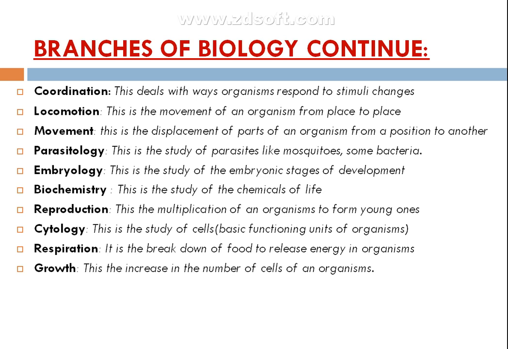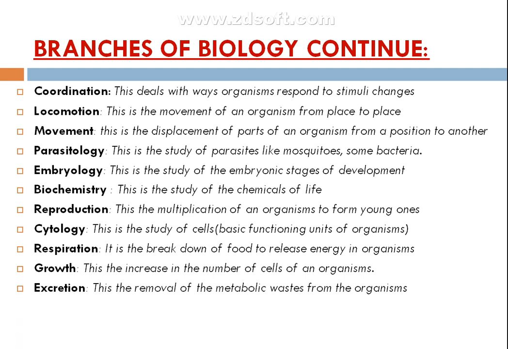We have another branch called growth. In growth, an organism increases, and this is always permanent. But how does it occur? It occurs by division of cells, meaning that the number of cells increases. So growth is the increase in the number of cells of an organism.